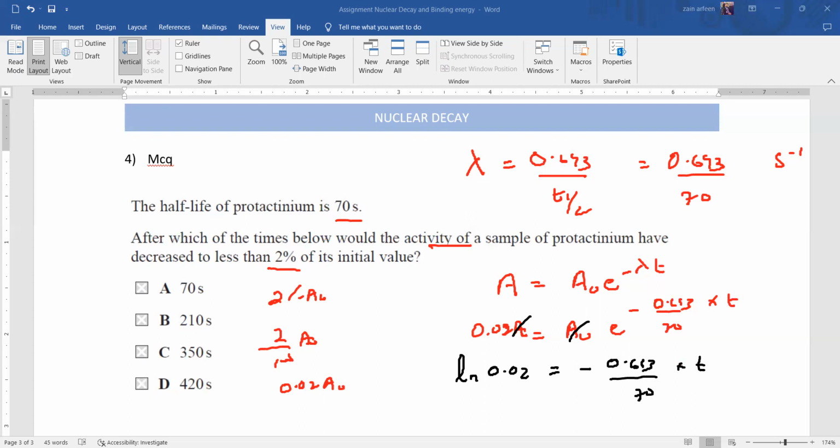This will be a negative answer, so minus will cancel with minus, and t will be 70 on the other side multiplied by ln 0.02 divided by 0.693. So this will give us the time it will take for activity to decrease to 2% of its original value. When we simplify, it will give us about 420 seconds.